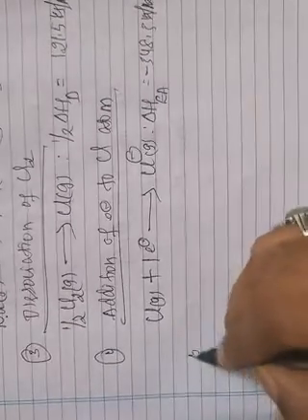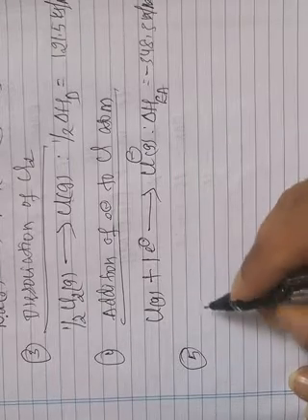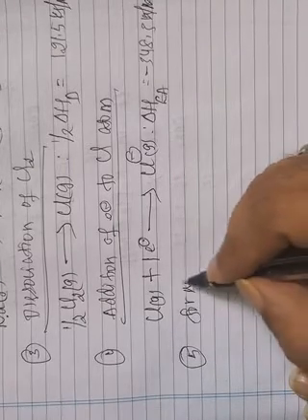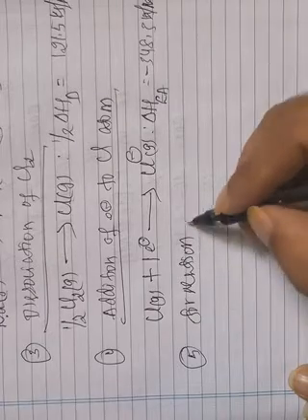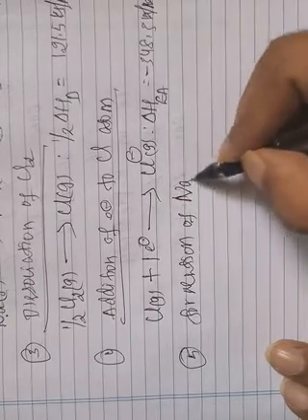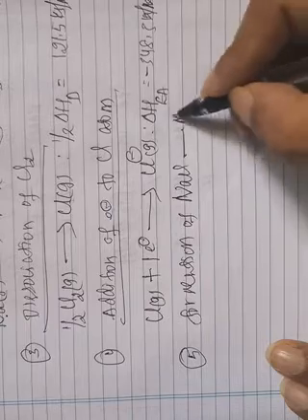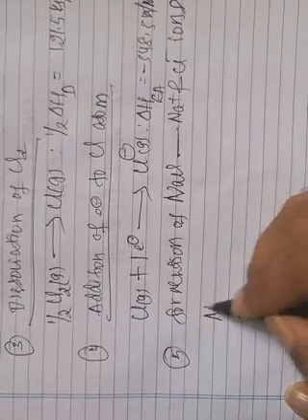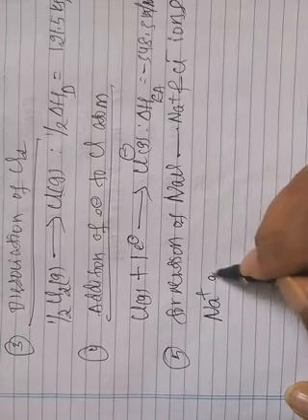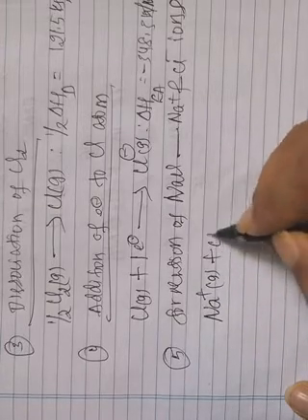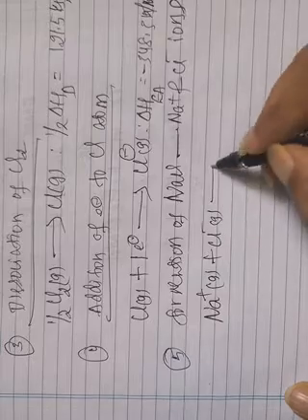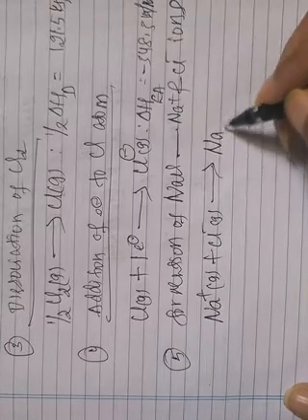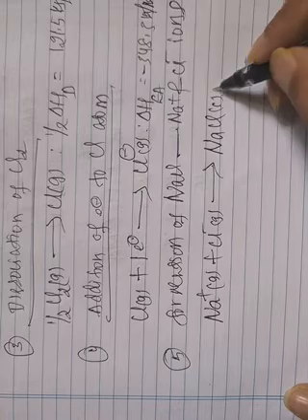Next, step number 5, the last step: the formation of NaCl from Na plus and Cl minus ions. Na plus in the gaseous form plus Cl minus in the gaseous form form NaCl solid.